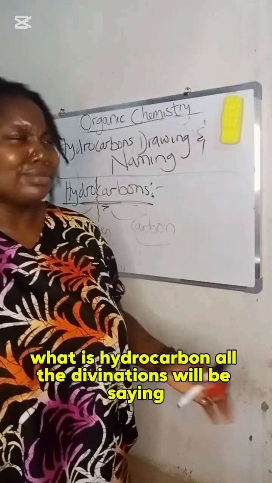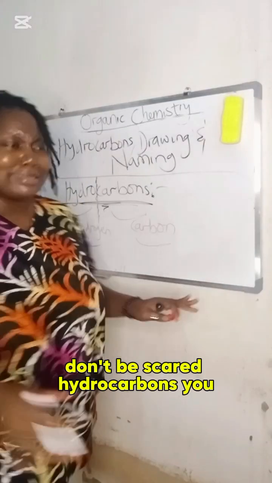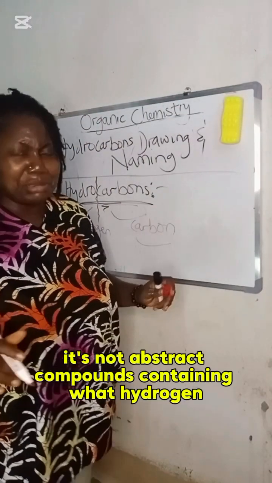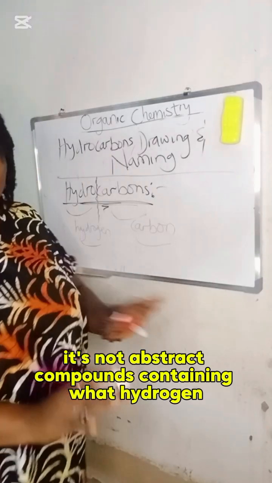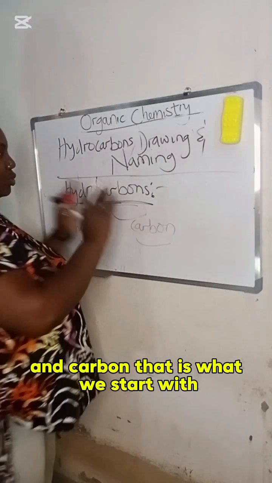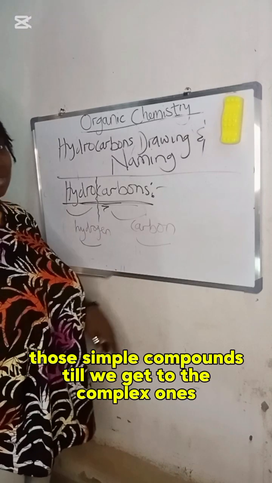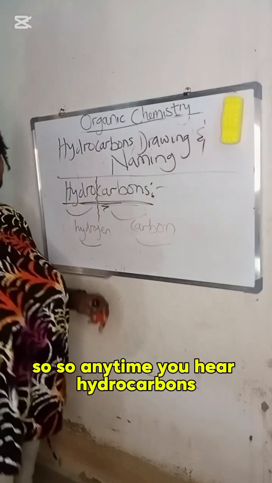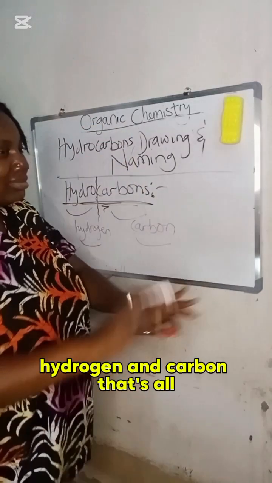That's hydrocarbon. All the definitions will be saying it, don't be scared. Hydrocarbons may look so abstract to you. It's not abstract. Compounds containing what? Hydrogen and carbon. That is what we'll start with, those simple compounds, till we get to the complex ones. So anytime you hear hydrocarbons, hydrogen and carbon, that's all.